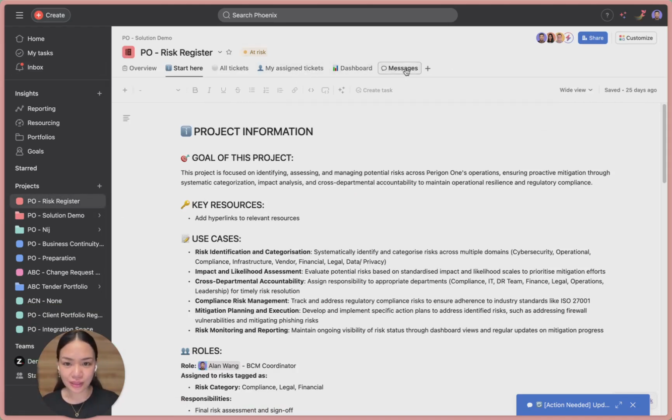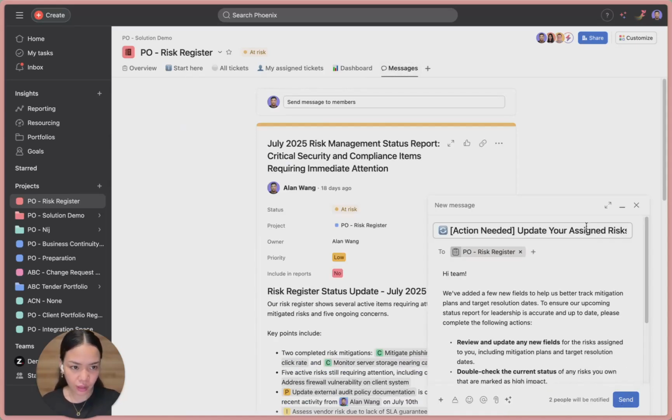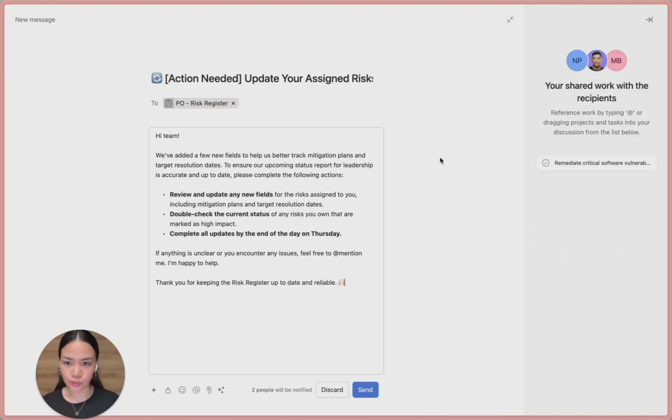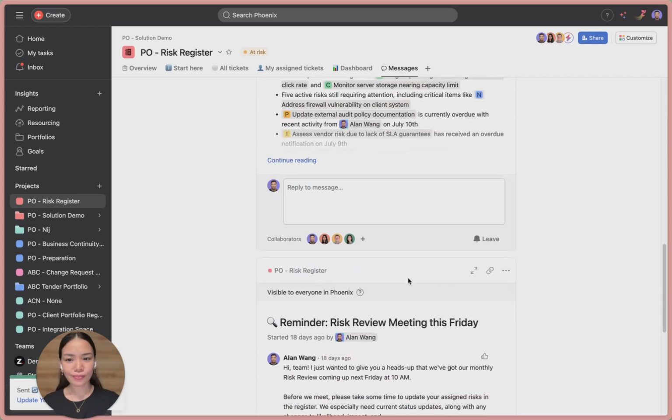It's something that I already prepared beforehand. Let me just expand the pop-out to full screen. These are perfect for communicating with a full group, whether it's a team, project, or portfolio. Messages are ideal for announcements, weekly updates, process changes, or decisions. Everyone included in this space will be notified, and the message stays visible where it belongs, like so.